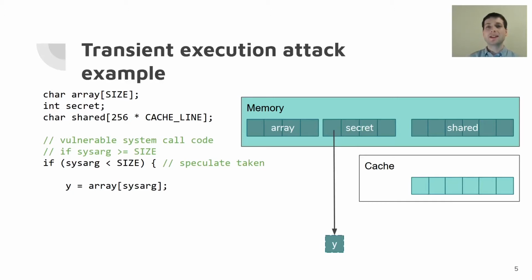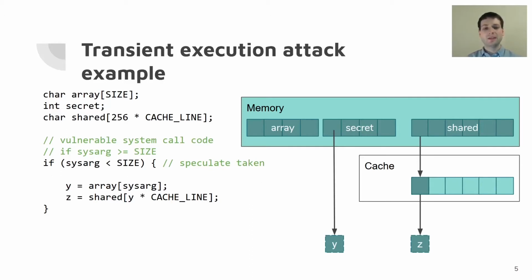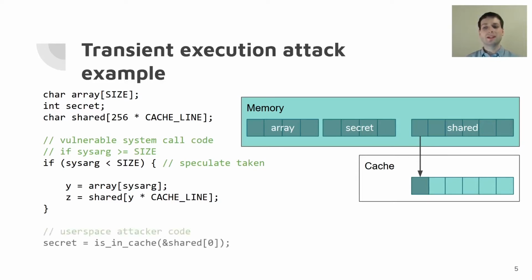Now, using the contents of variable y, if we access this shared array and pull the first element into the cache as a result, then we've now loaded y and z, and execution will proceed until the CPU catches up and discovers that this if statement body should not have been executed in the first place, and so the values for y and z vanish. Unfortunately, the cache contents do not necessarily get rolled back, so when we return to user space, this process can probe the contents of the cache and discover the value of secret as a result.